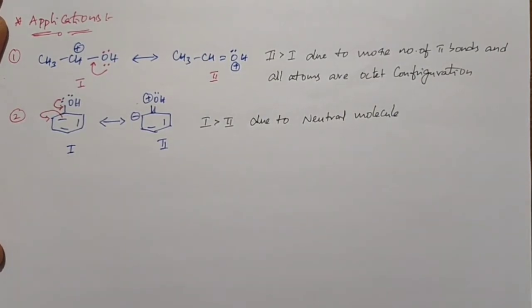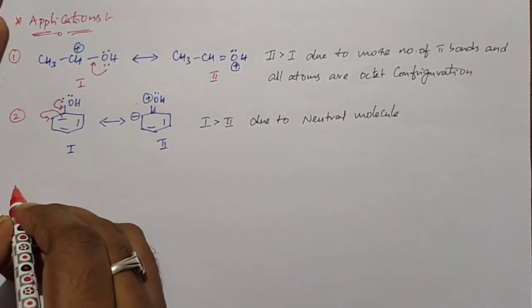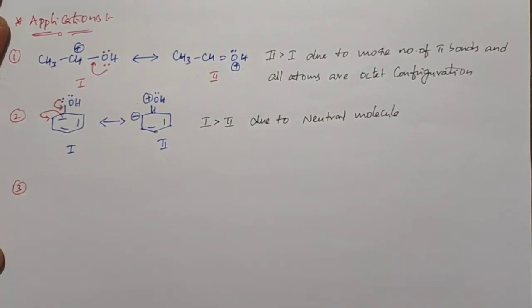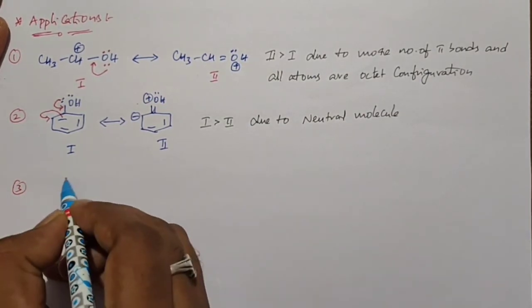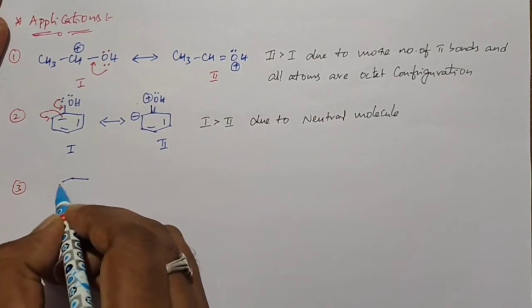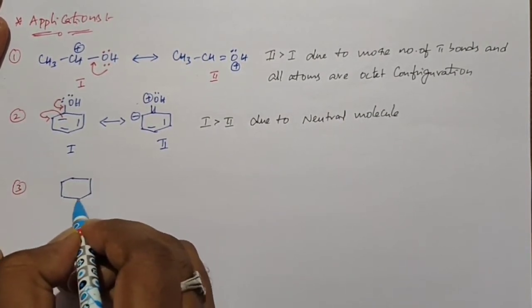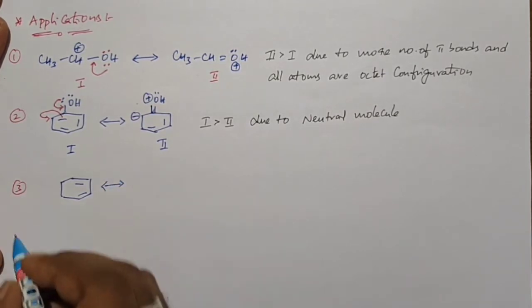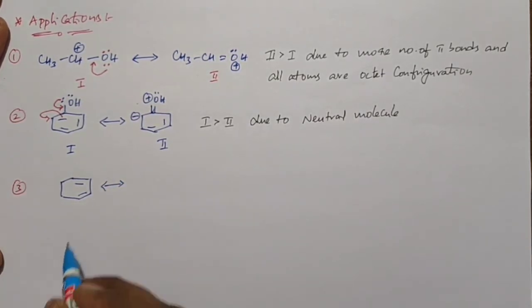Okay. So next example, example 3. If you take example 3, this is the next example. This is structure 1.